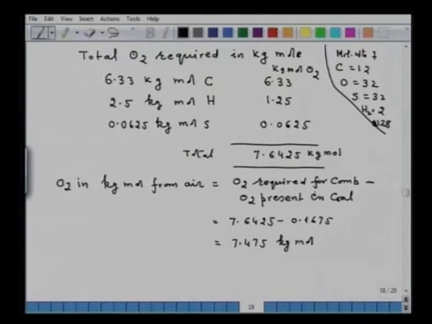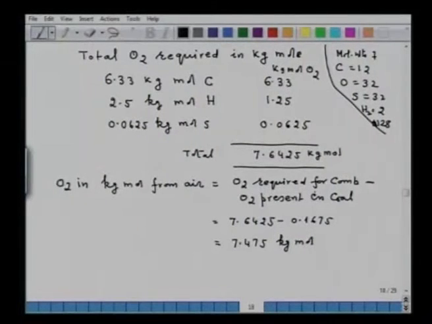Now, remember this oxygen in kg mole from air, that is in fact it is from the dry air, because the air does not contain any moisture. So, if the air is dry, then the composition of air is very clear, that we will be using in solving the problem. O2 21% and nitrogen is 79%, I think all of you know. Then from here I can find out now the amount of air.